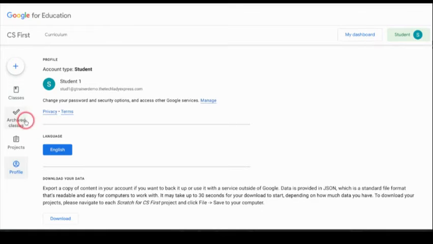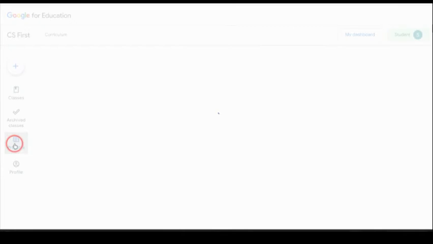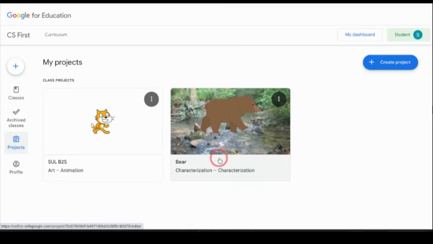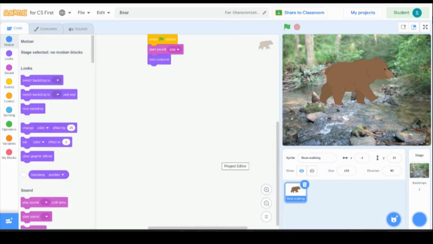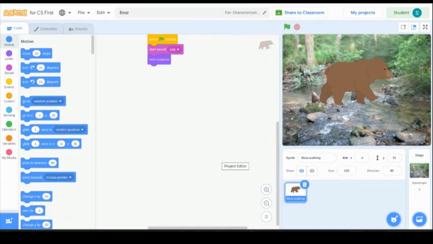All right, so what I'm going to do is I'm going to go in as a student and I'm going to click on projects and I'm going to go into one of the projects so that you can see the Scratch for CS First interface. Okay, now this is a nice feature of the update to CS First.